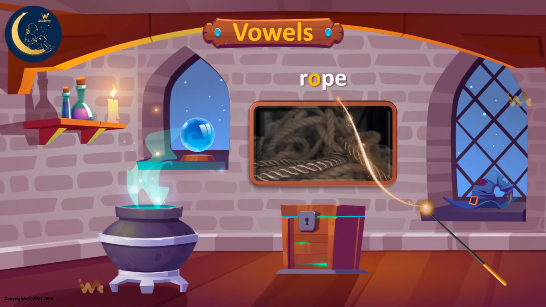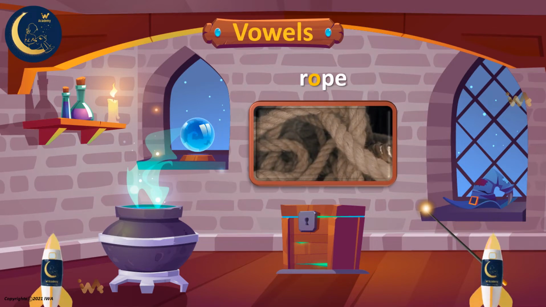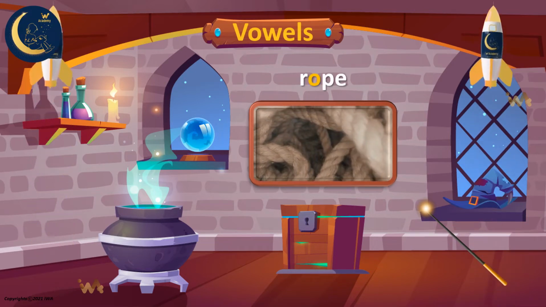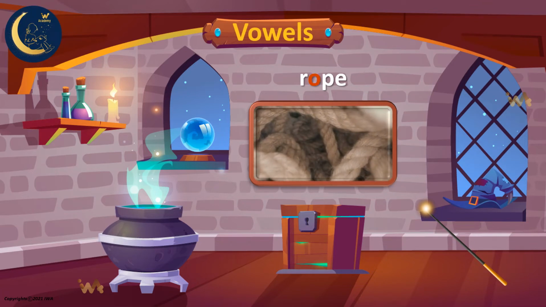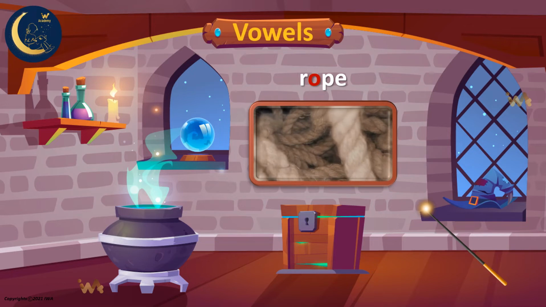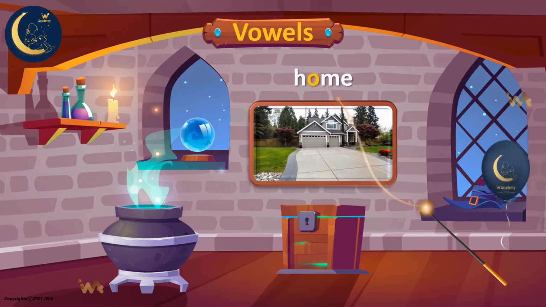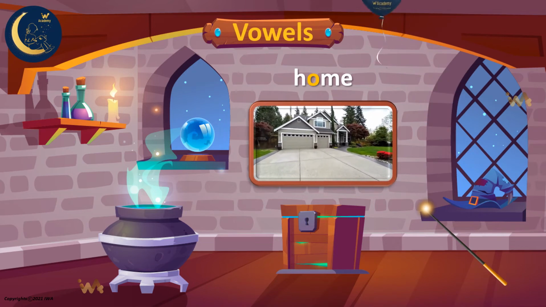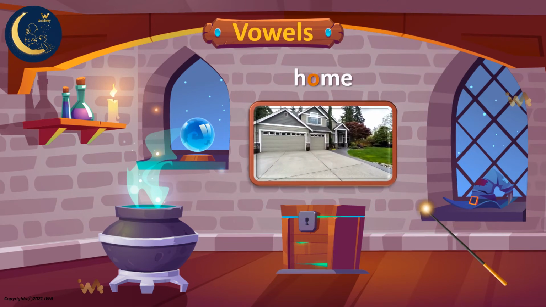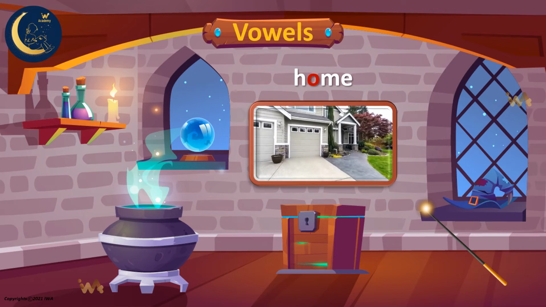This is a rope. Did you hear the word? The word is rope. This word has the long O sound. O. Rope. Look at this beautiful home. The word home has the long O sound. O. Home.